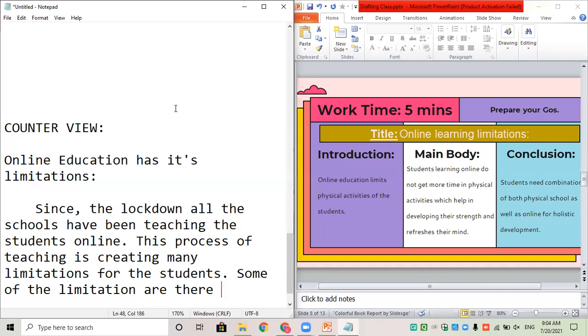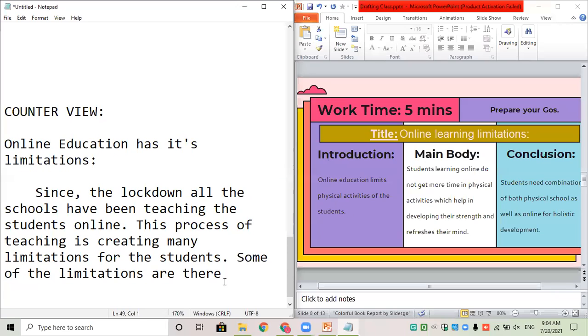So if you have written there is internet issue, you can write, since the lockdown began, many families shifted to their village and the students are attending online class from village. This process is creating limitations. Some of the limitations are, and then write the pointer. Whichever pointer you have given in your introduction will come after here. Some of the limitations are.